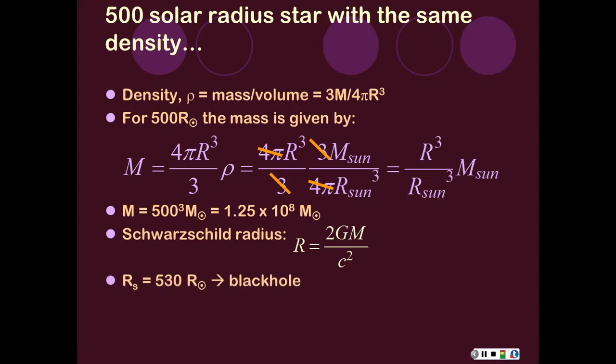It turns out to be not much. It's actually bigger than the size of this thing, but not much. And so you can see here we're in a zone where it's not something that's dense. Remember, this is the same average density as the Sun, and we don't have 500 solar radius stars that are this density. But if you did, this would be a very, very massive thing, but the average density of the object would not be much different from the Sun. So don't be fooled into thinking it has to be super dense.